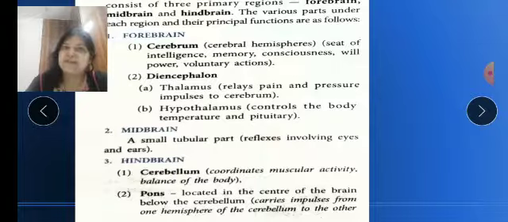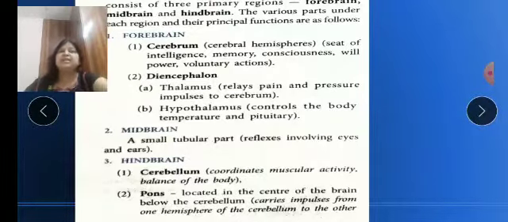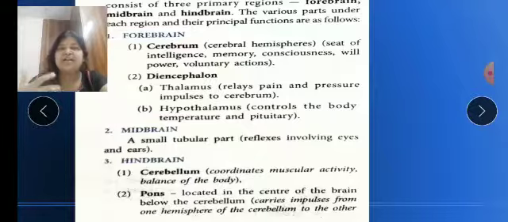The diencephalon is further divided into thalamus and hypothalamus. The thalamus relays pain and pressure impulses to the cerebrum. The hypothalamus controls the body temperature and the pituitary gland. The pituitary gland, an endocrine gland, is present in the hypothalamus region of the brain. It is a master gland, and it secretes hormones. We have the pineal gland also.